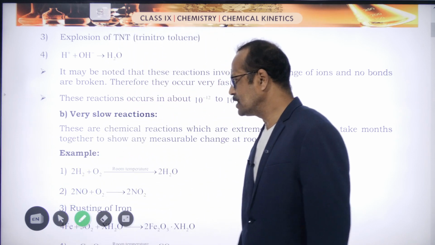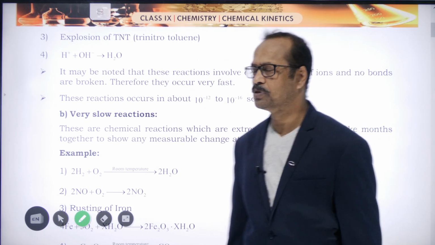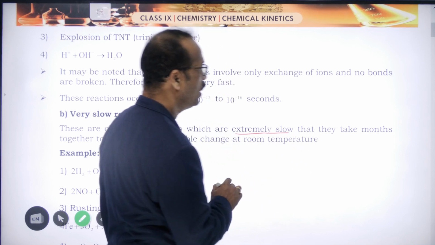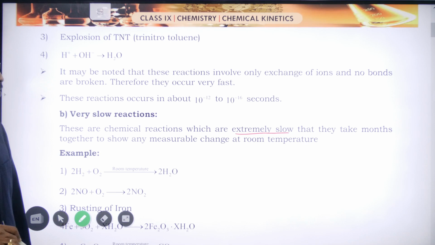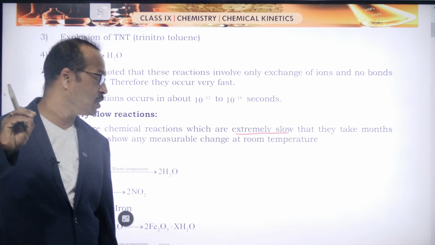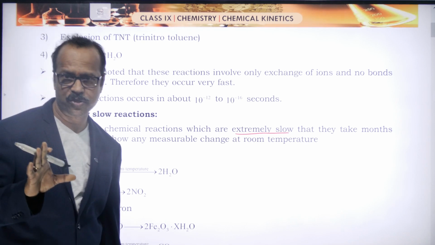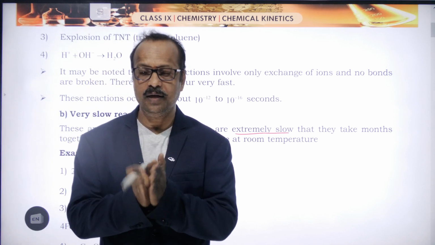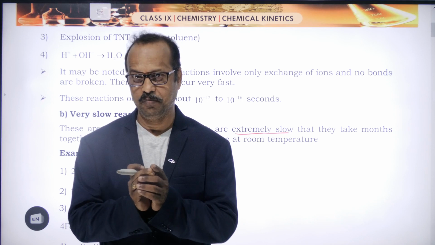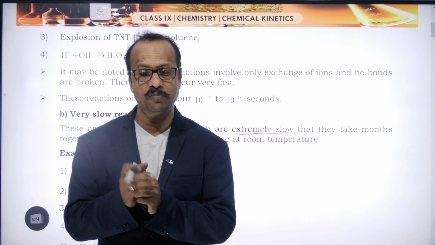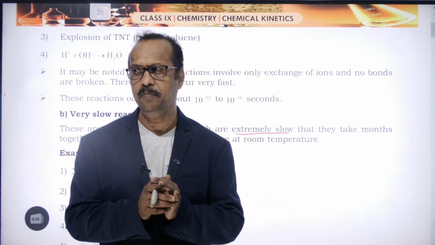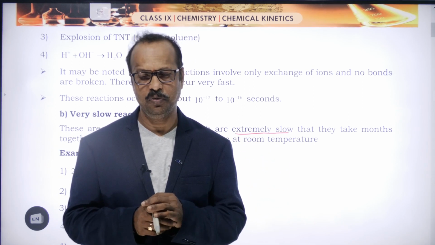So here you can see the definition. These are the chemical reactions which are extremely slow, that take months together to show any measurable changes at room temperature. At room temperature means what? Here you are maintaining the conditions called room temperature. We are not increasing the temperature, we are not decreasing the temperature. At room temperature, the reactions will take place very slowly, right?